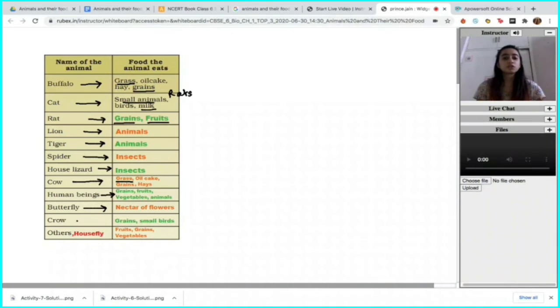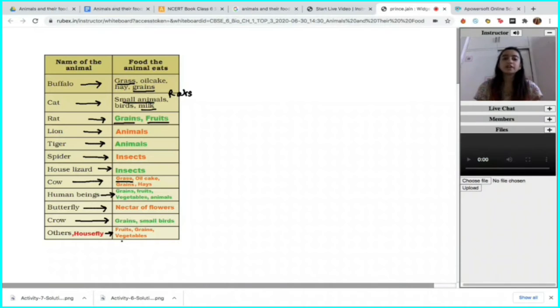Now we have crows. Crows eat grains and small birds. I'm not very sure, but some of you might have seen how crows collect over a dead bird, and they're usually picking over their bodies. So a crow can eat grains and can also eat some small birds. Finally, we have examples like the housefly. Housefly, as you know, they sit on our food as well. So they're mostly consuming what we eat, and it's fruits, grain, vegetables.